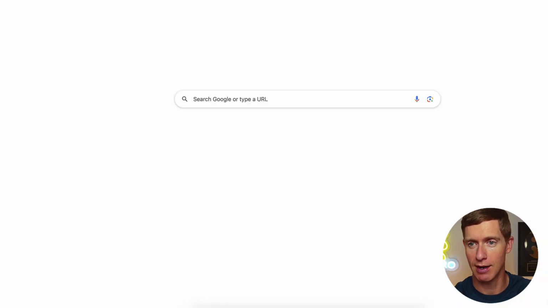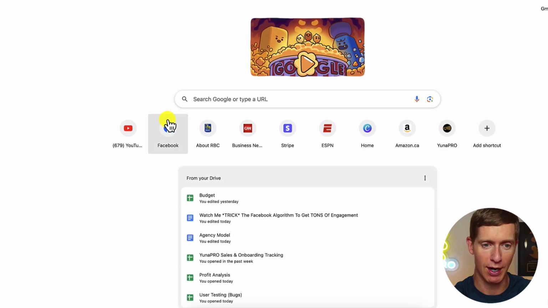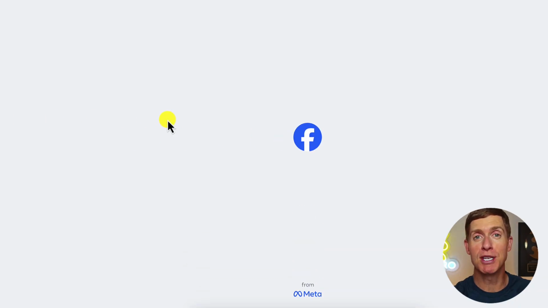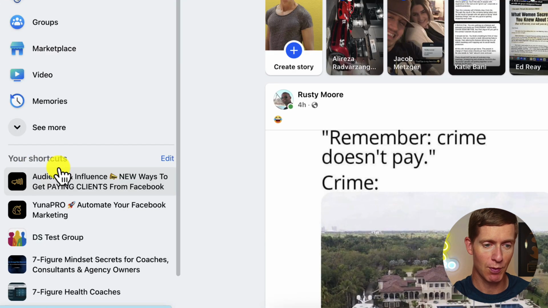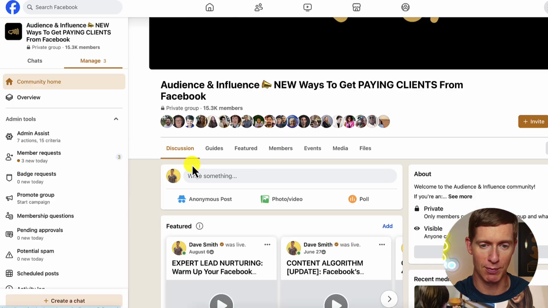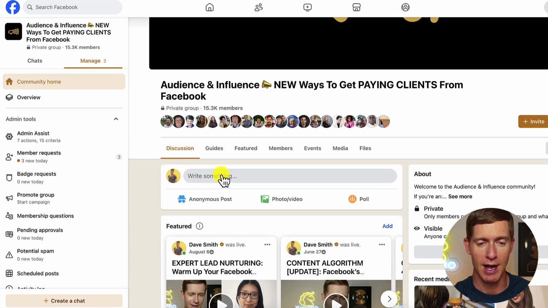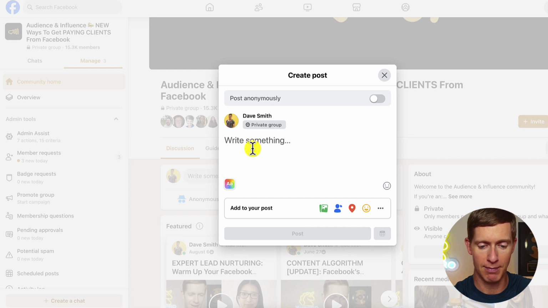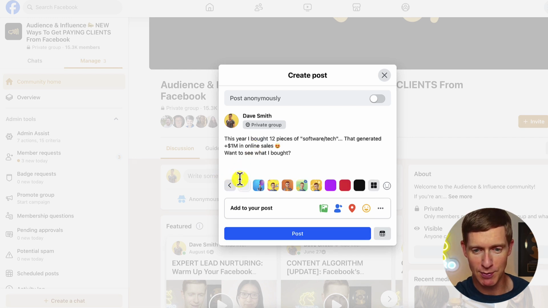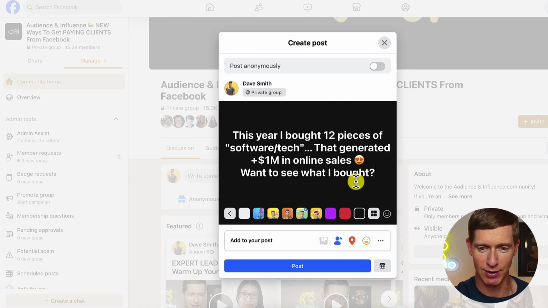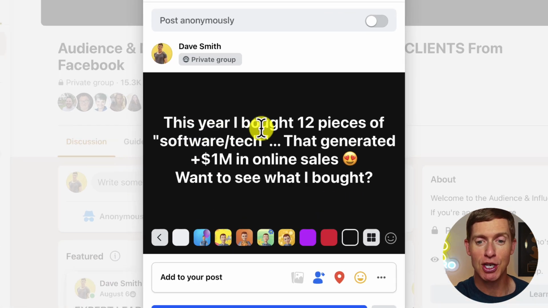Then I'm going to open up a new browser window and go over to Facebook. This particular post is a business post that I want to drive a ton of attention to. I actually want to make this inside my Facebook group, so I'm going to open up my Facebook group here. Then I'm going to click on post and paste in that post. I want to do this one on a colored background. This looks good. It says, this year I bought 12 pieces of software or tech that generated over $1 million in online sales. Want to see what I bought?